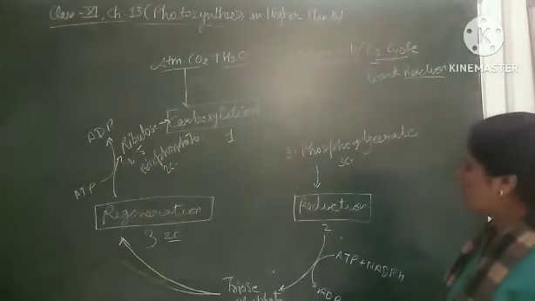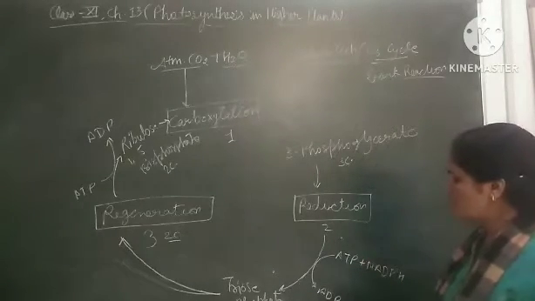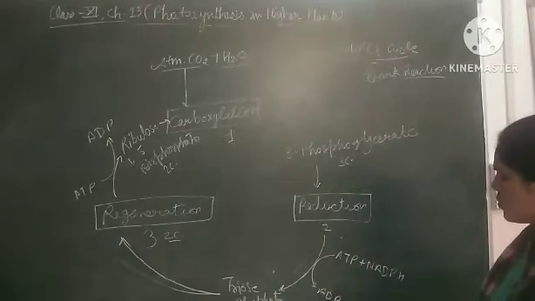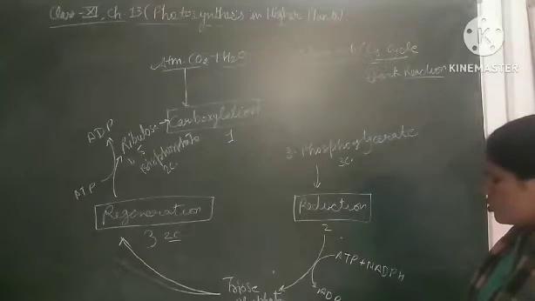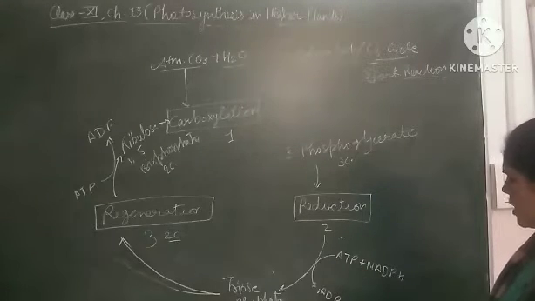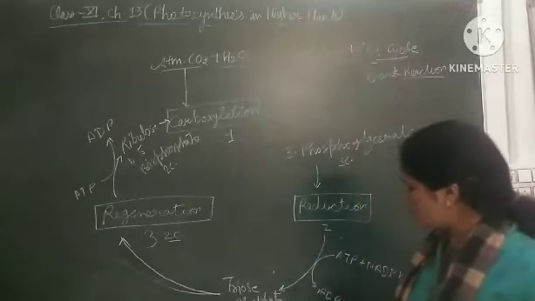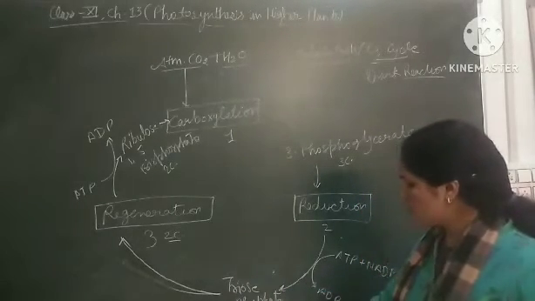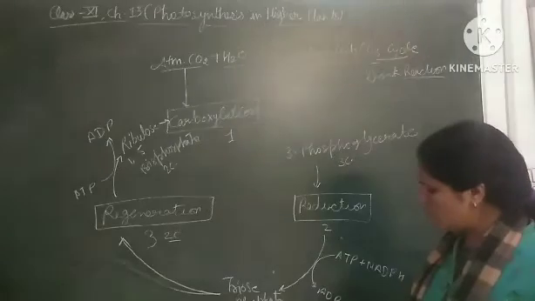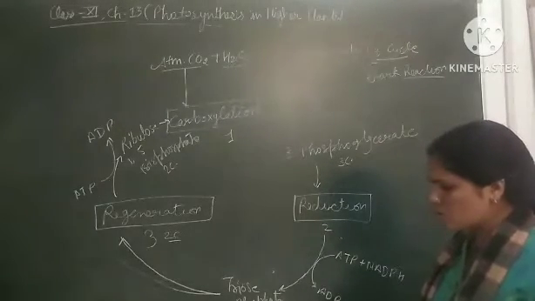After the carboxylation, the next step is reduction. In the reduction, the utilization of ATP and NADPH takes place. Using the energy, triphosphate formation takes place, and this triphosphate loses one carbon for the formation of starch or sucrose.